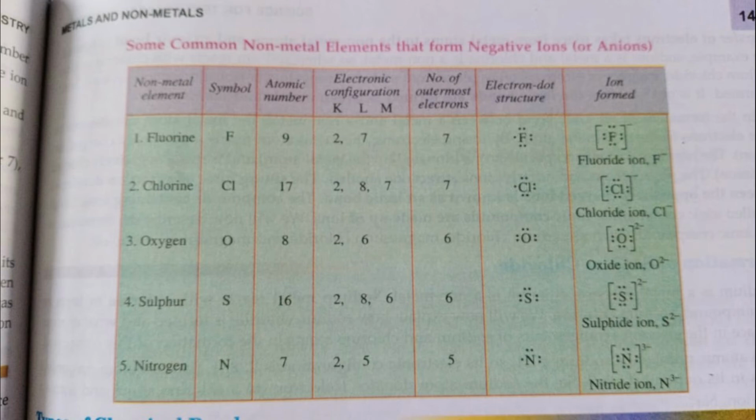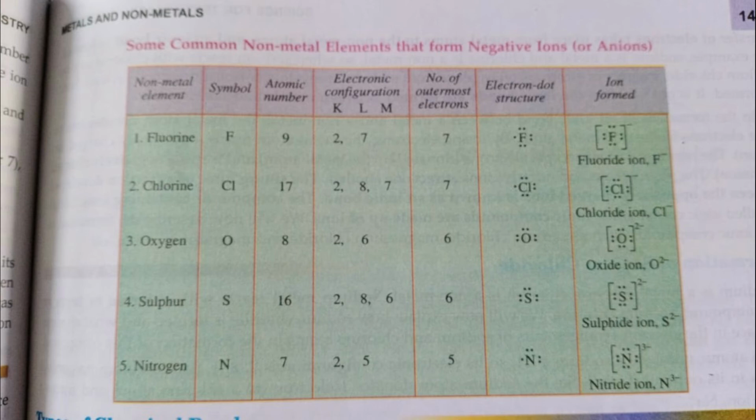Oxygen, you see, its atomic number is 8. So its K shell has 1s2, its L shell has 2s2, 2p4. So 6 electrons are there. So I have represented 6 dots on oxygen. That is called the electron dot representation method.